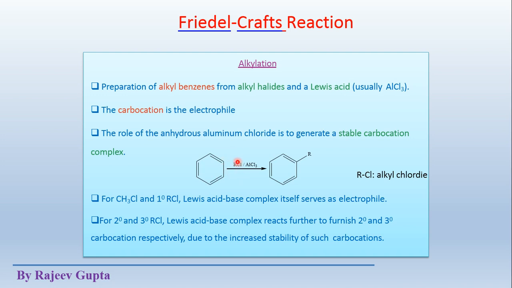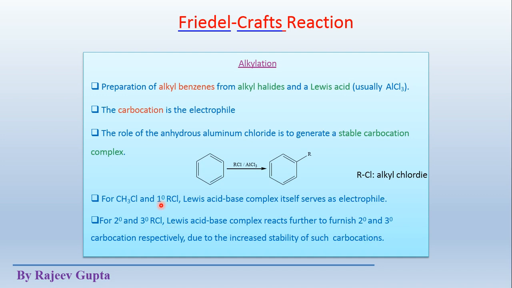So this alkyl group itself works as an electrophile. So the complete complex works as an electrophile here. For 2 degree and 3 degree RCl, we know that the stability of carbocations is different depending on the structure of that carbocation.